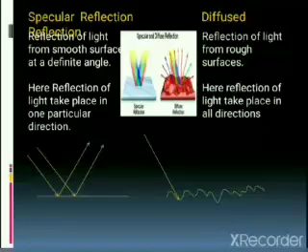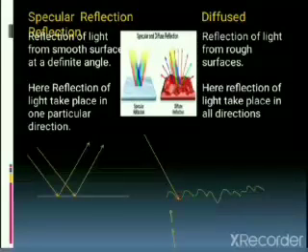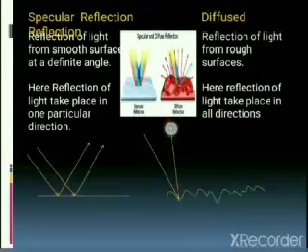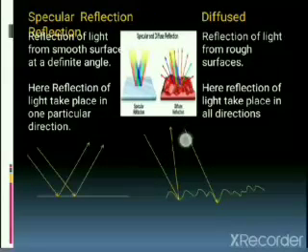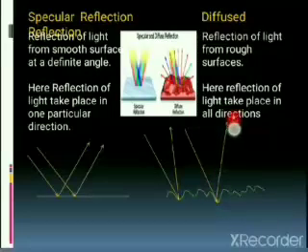Whereas in the rough case, the phenomenon is a little different. When a ray of light is traveling in this direction, after reflection it travels in this direction. If I take another ray of light traveling in this direction, now it is traveling in this direction.